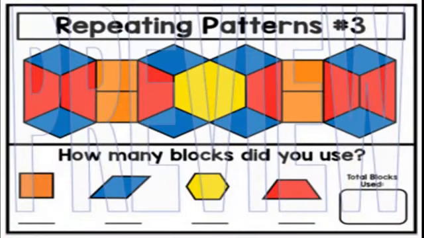Now here, repeating patterns. See, this is a repeating pattern. You can see here a rectangle and a diamond, and you can see a hexagon, which means a six-faced picture, and a trapezium, which means a five-faced picture, correct? And they have different colors, so it will become easy to count. Now we have to first count how many blocks you used.